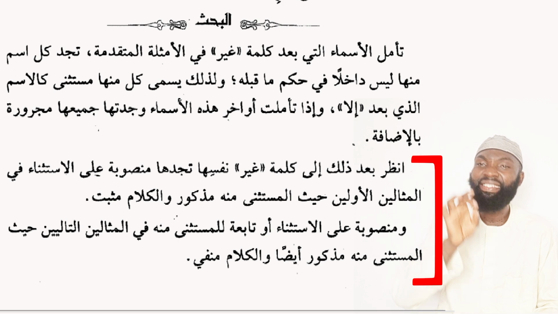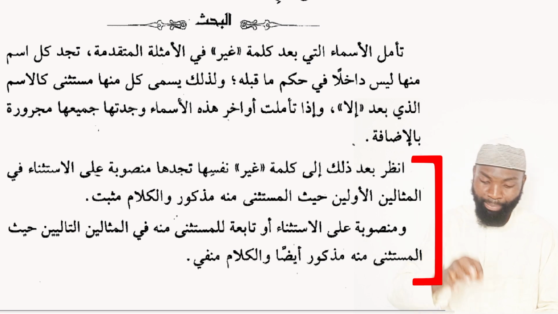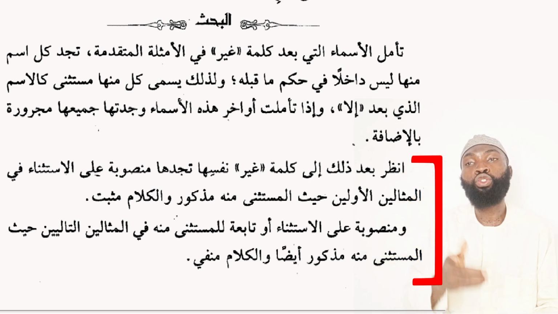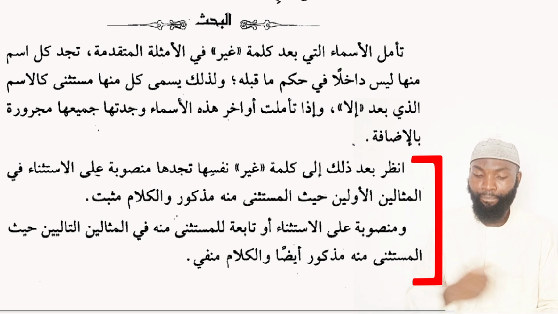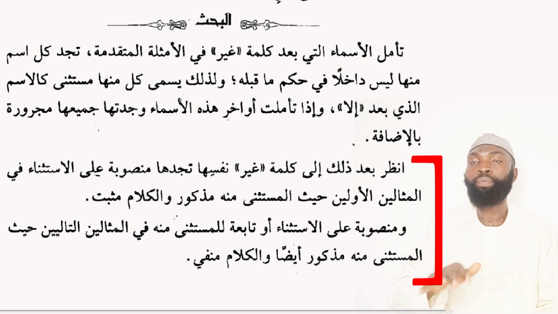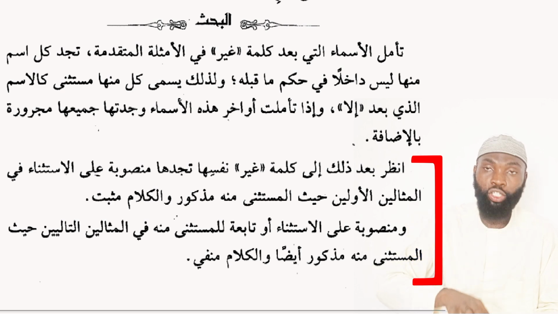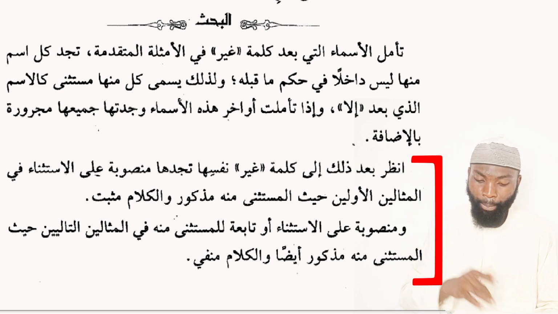So since this is a negative statement, but the mustathna minhu is still mentioned, then in this particular one, the ghayra can also come with fatha al-istithna, or it can choose to follow the grammatical position which it appears in. Like when we have ma'ad al-maridu aidun ghayra tabibi. It could be ghayra, or you can say ghayru, because here the performer of the action, the ghayru is coming as what? Fa'ilun also. So it can come with ghayru, with dhamma.